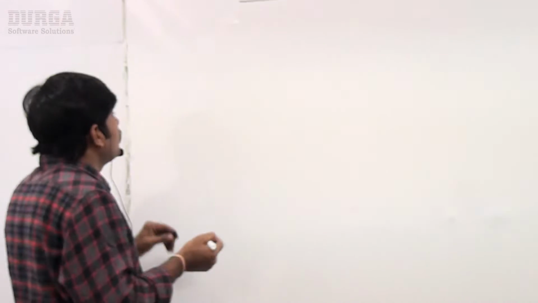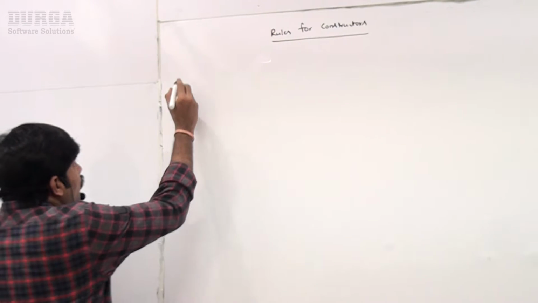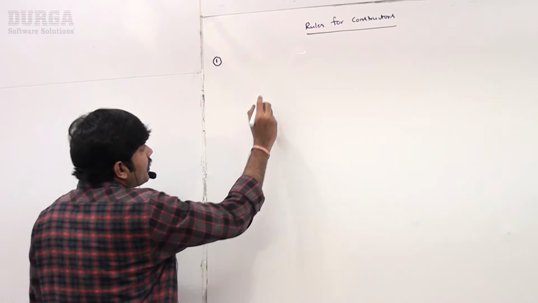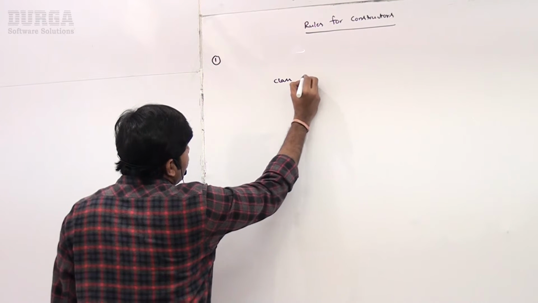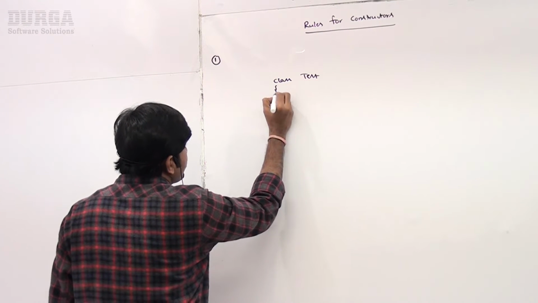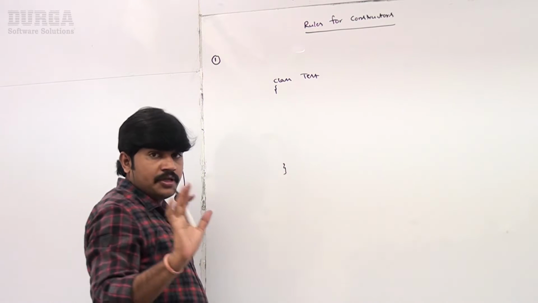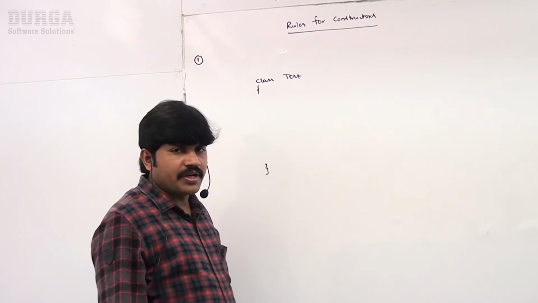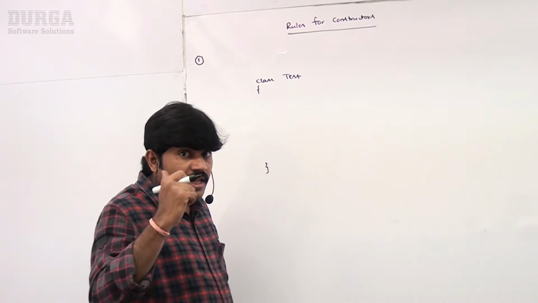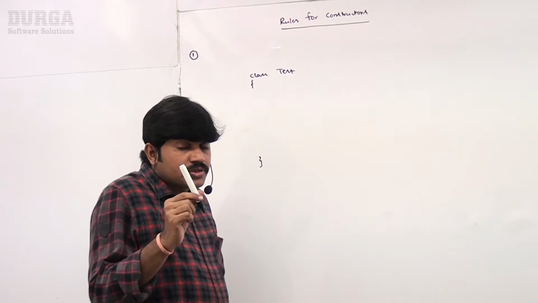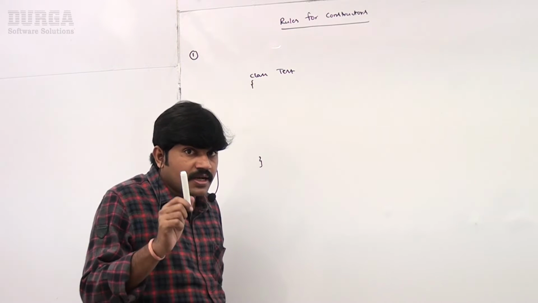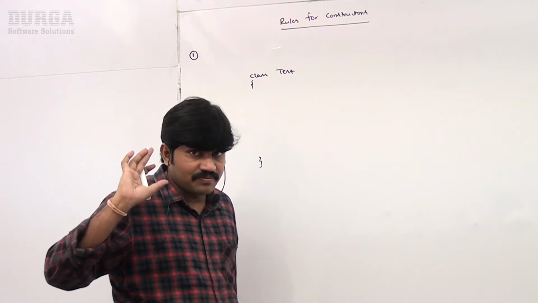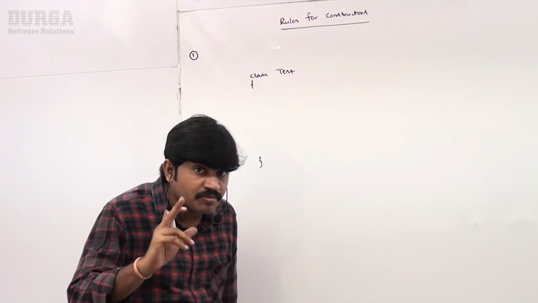Observe carefully. What is the first rule? The name of the constructor. I have class Tester. In this class I want to write a constructor. Can you please tell how I can write a constructor? What is the name I require to use? The first rule: the name of the constructor and the name of the class must be the same.